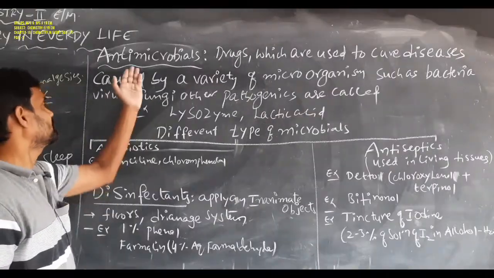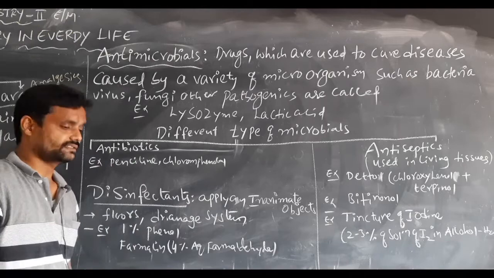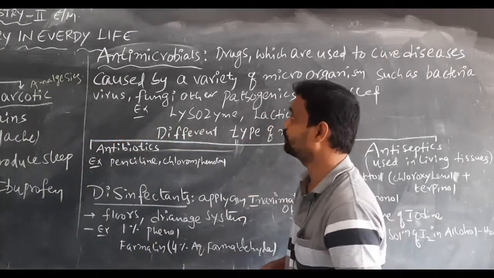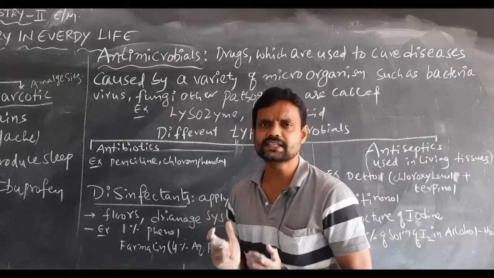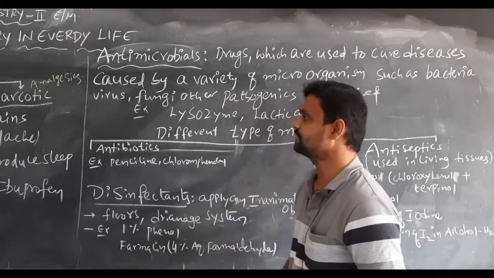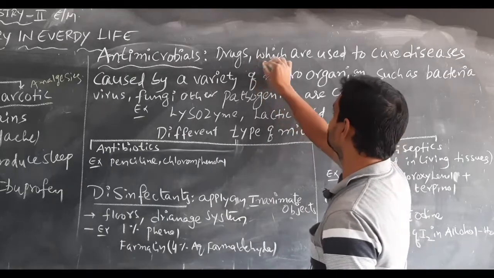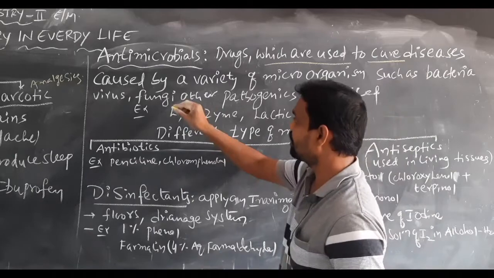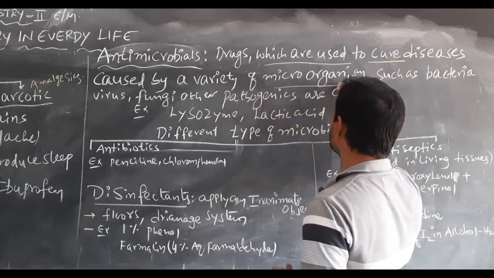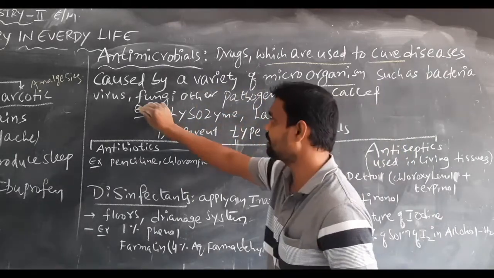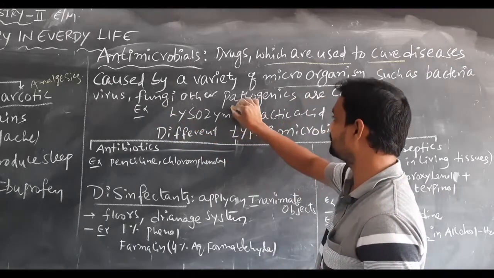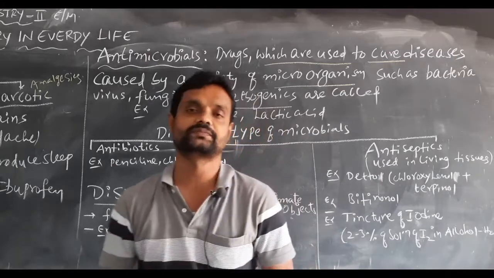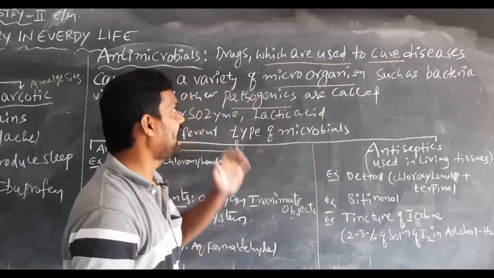Okay. Next, antimicrobials. Another definition is antimicrobials. The simple meaning of antimicrobials is the drugs used to cure diseases caused by a variety of microorganisms like bacteria, viruses, fungi and other pathogens. What is that, students?